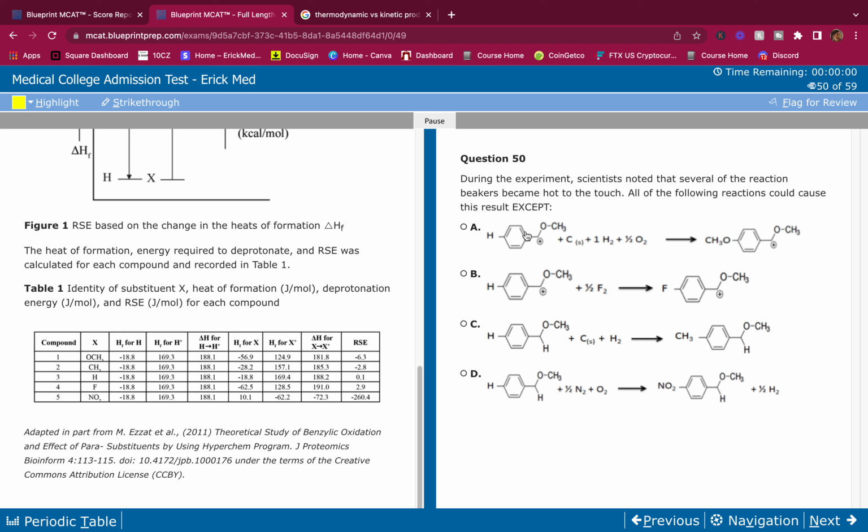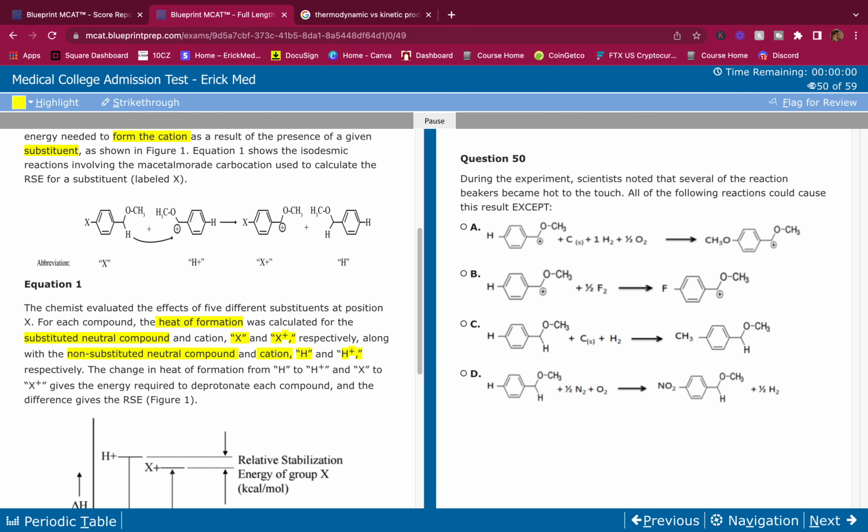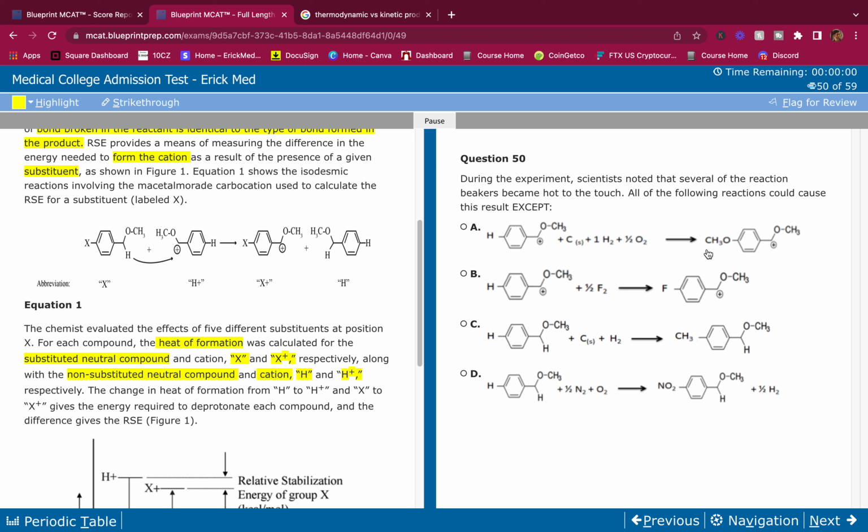Let's look at this one here. Is this reaction exothermic? All right, so we have substituent and the carbocation here. So which one's this one? This is X plus, I think. Let's check. All right, we have substituent, carbocation, substituent, carbocation, that's X plus. All right, and we're starting from the X here.